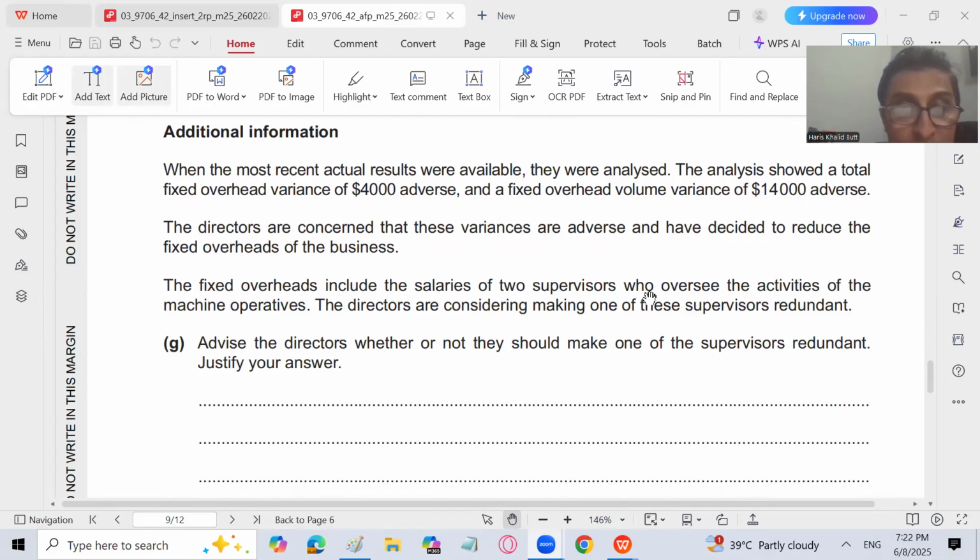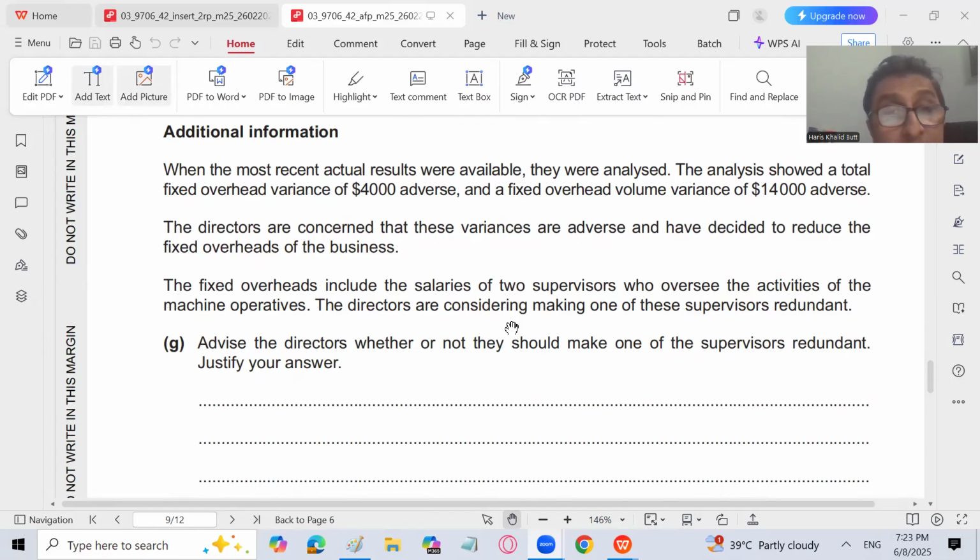If you make one supervisor redundant, then the machine operatives will have no quality assurance. Because of low quality assurance, obviously the quality will be affected and in future we might not be able to retain our customers because of the redundancy of the supervisors. That will decrease cost in the future, obviously, and it might be possible that for the future plan, our overhead variances will have a positive result.